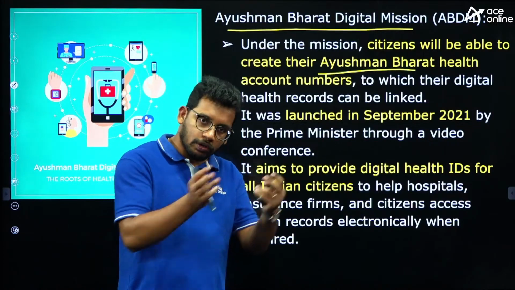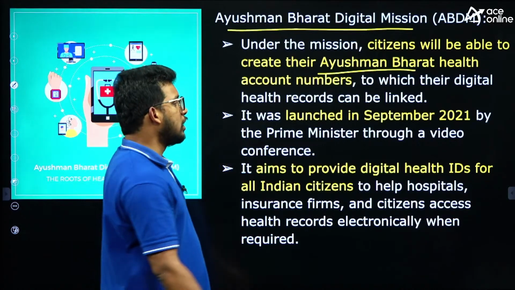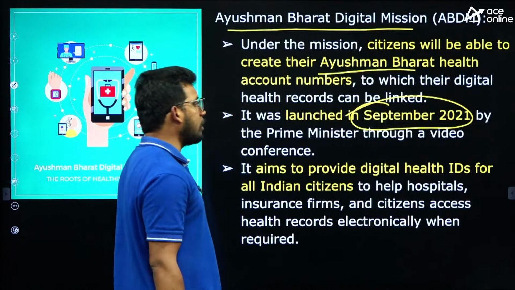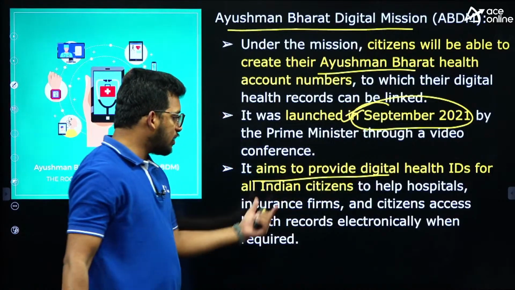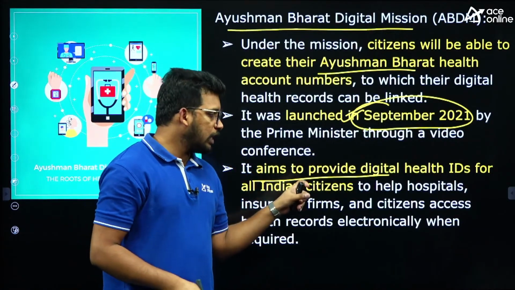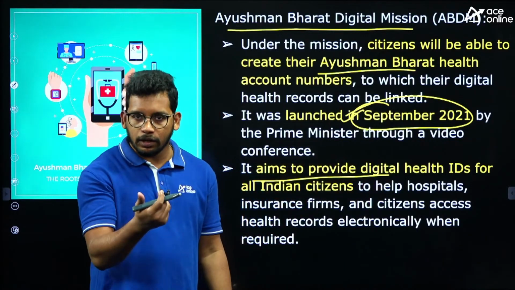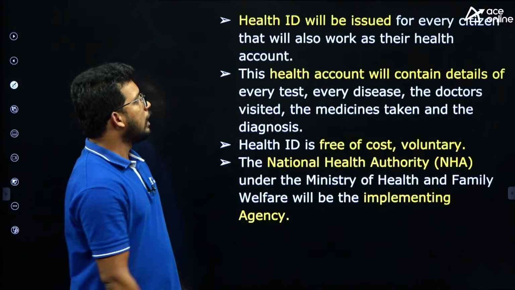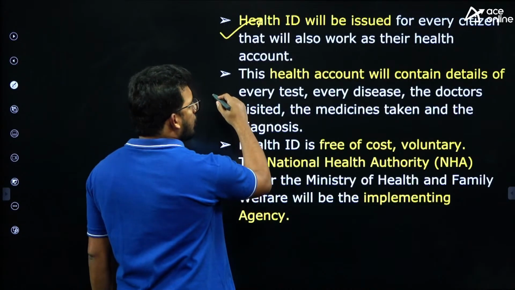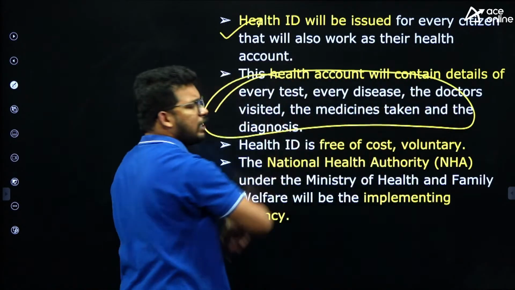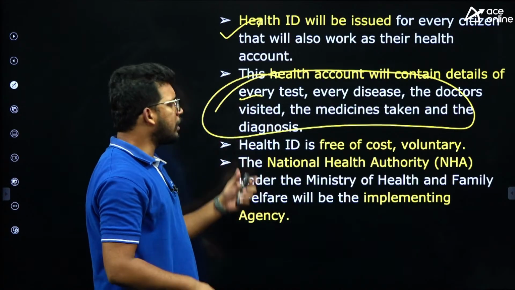So the doctors will know the previous treatment and what needs to be taken care of, and accordingly they can suggest. This was launched in September 2021. Right? So this is also important. It aims to create a digital health ID. I have told you about the single database where everything from the treatment will be created in terms of an ID card with all the data. Right? A health ID will be issued for each individual under the scheme. And all the details, like whatever disease has been incurred, which doctor has treated, whatever tests I have taken, everything will be recorded in that particular ID.